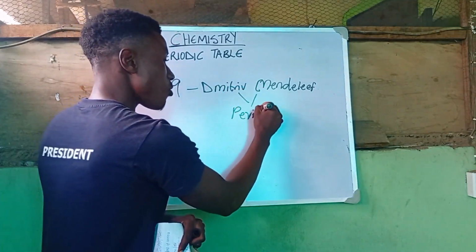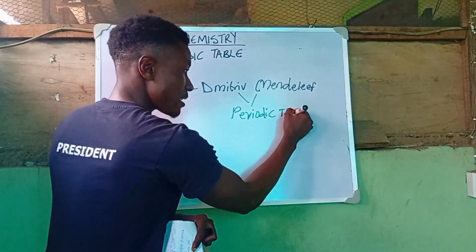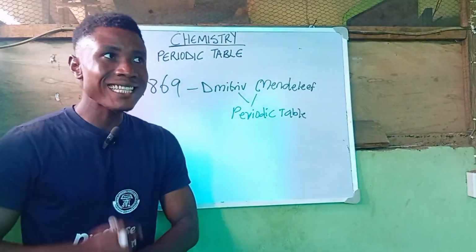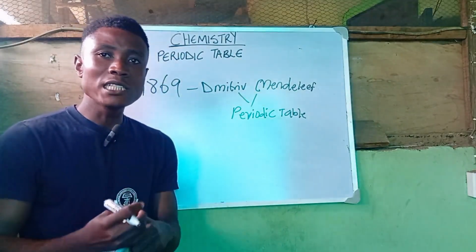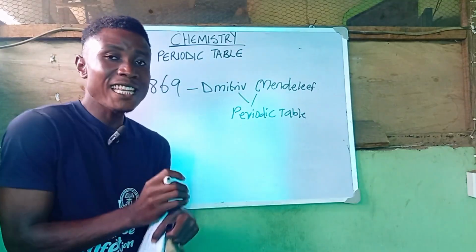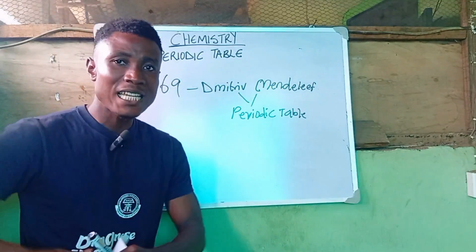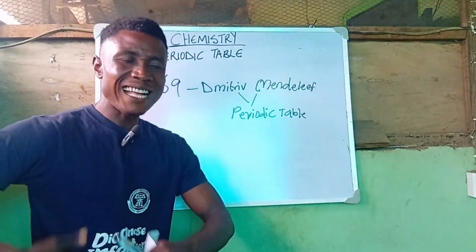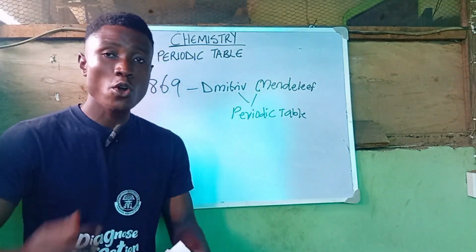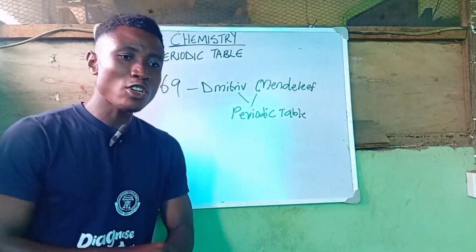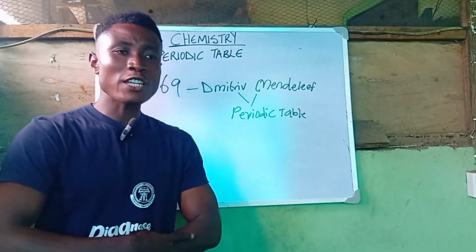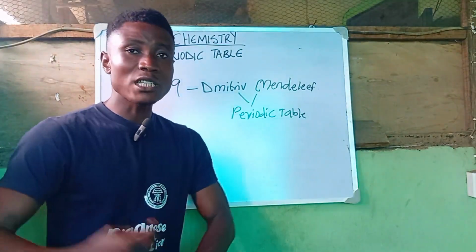But there was something he was doing wrong. Dmitry Mendeleev was arranging these elements in order of their relative atomic mass. He was focusing on the arrangement of elements in the order of their relative atomic mass, and he had a lot of loopholes. As time went on, leading to the discovery of the electronic structure, we found out that these elements cannot be arranged in order of their relative atomic mass, and this also gave rise to what is known as the modern periodic table.